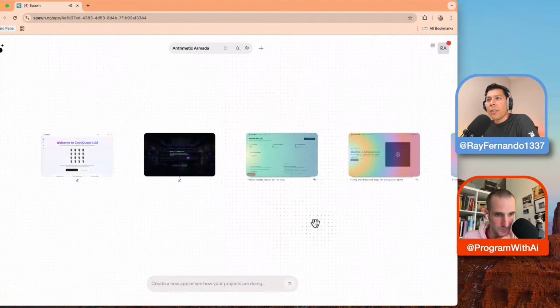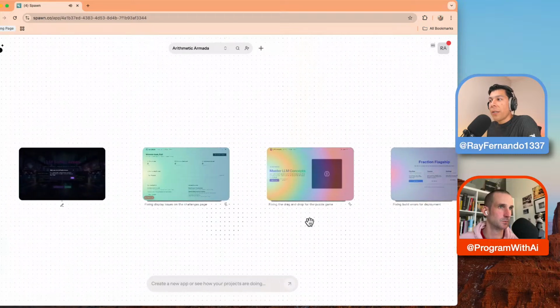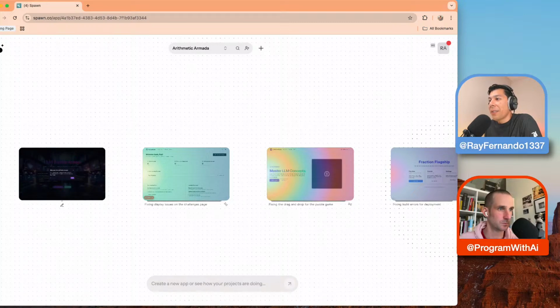I'm really curious to check this out. This one's still building. This is going to be a visualization game that transforms LLM concepts into interactive networks, so this would be really cool for me to see. From a learning perspective, literally imagine just being able to talk to this thing and have it generate games for you, or generate ways to learn. That'll be really interesting.